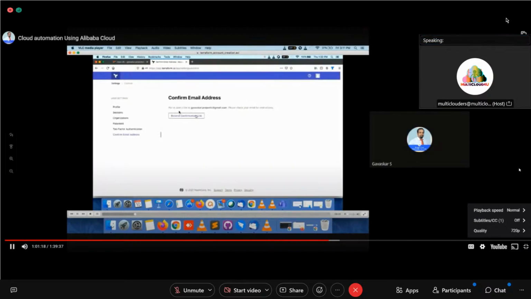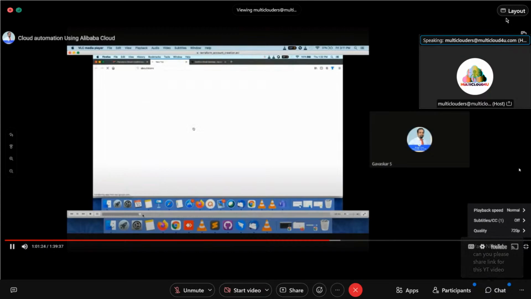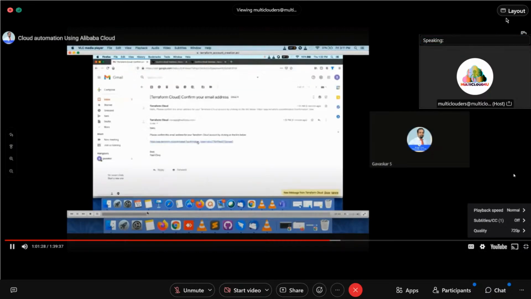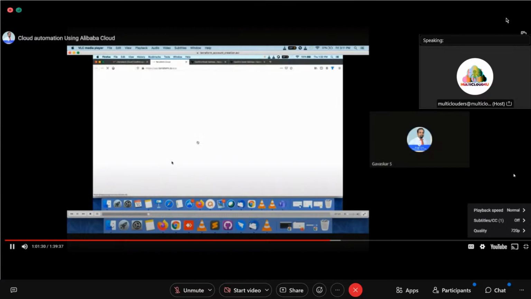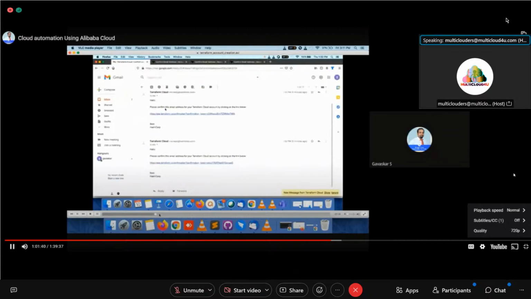You have to confirm the email address. Now you see, I am getting the confirmation mail. You have to click that so that your Terraform Cloud account will be created. Now it is created.